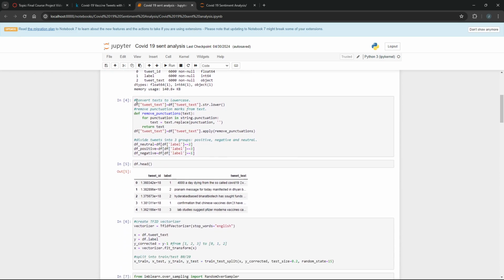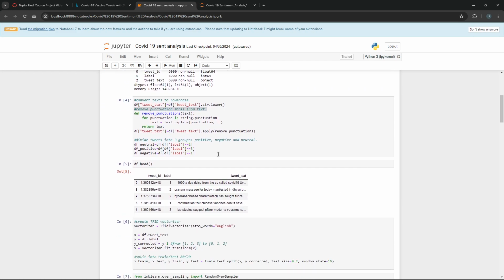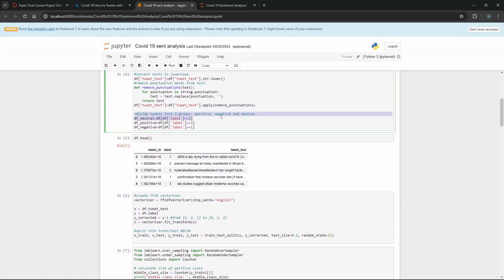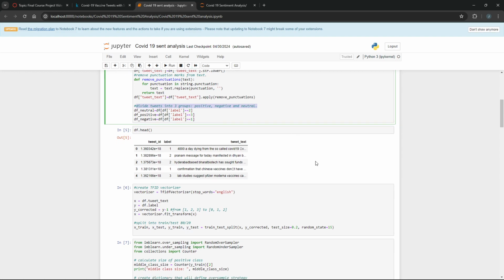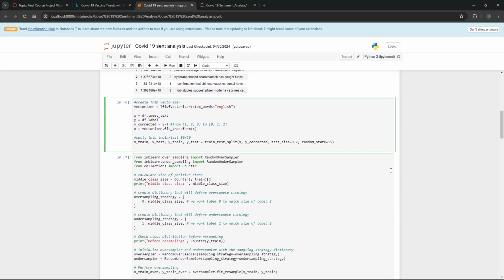And then right here, we're doing a few things. We're converting the text to lowercase just to make it a little easier. We're removing punctuation. So we're removing these at symbols, question marks, all that stuff. And then we're dividing the tweets into 3 different groups, positive, neutral, and negative, based on their label in the dataset. So here's a little bit of an example of what we accomplished here. It's all lowercase and there is no punctuation.